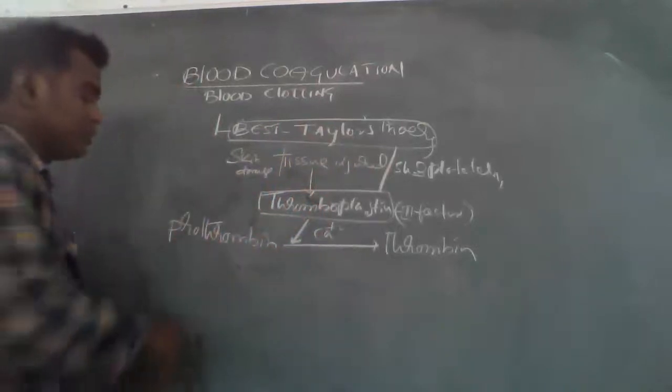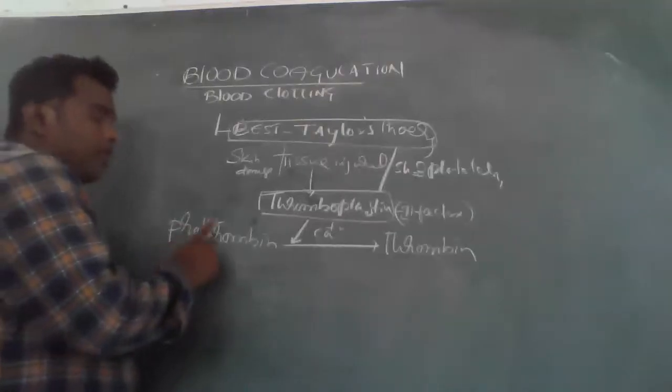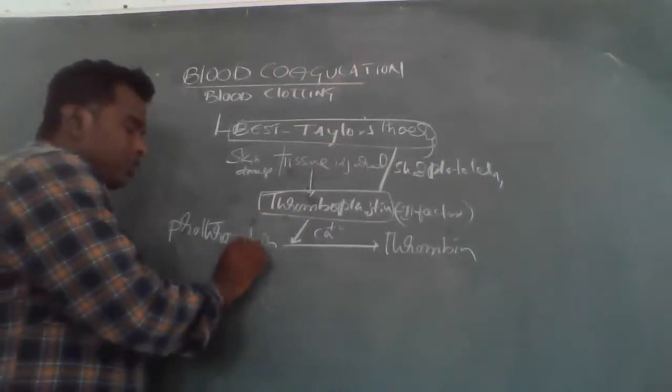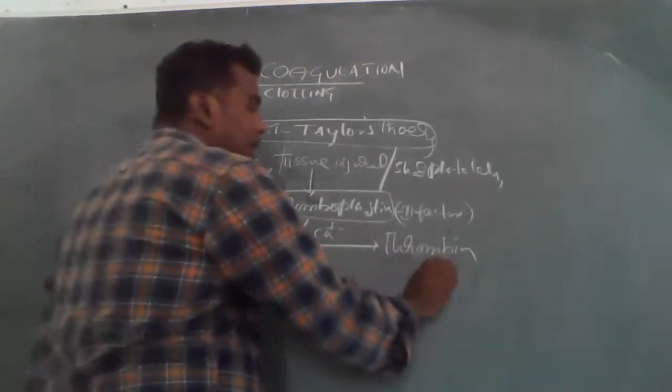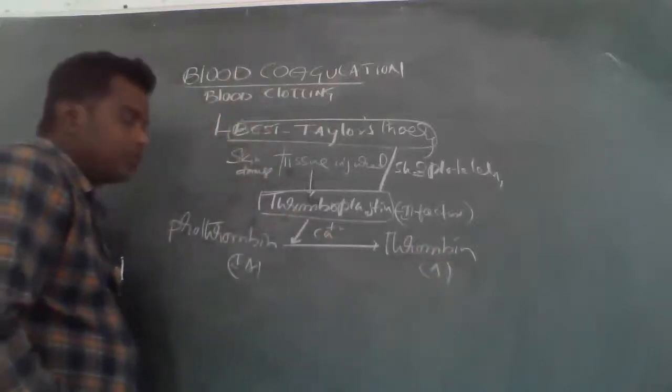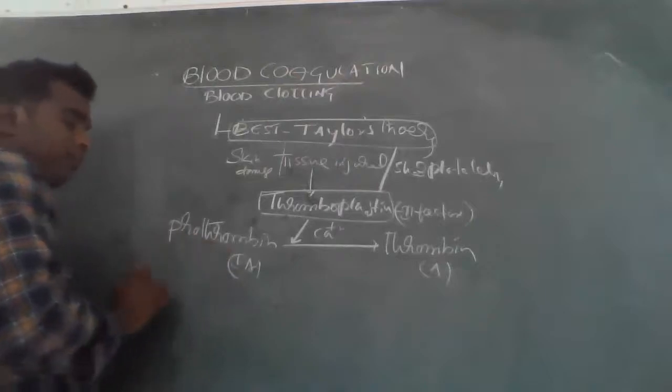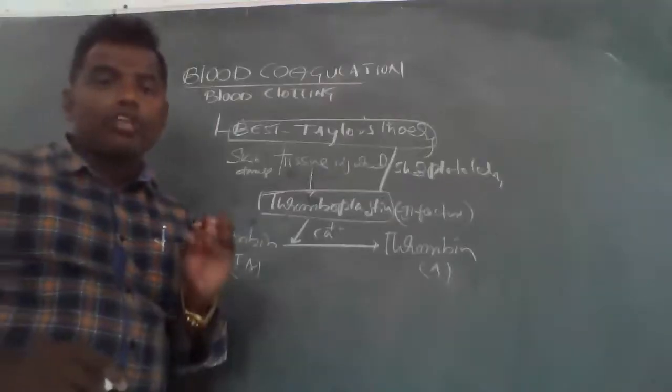So the thromboplastin activates the inactive prothrombin into active thrombin. Prothrombin is which factor?